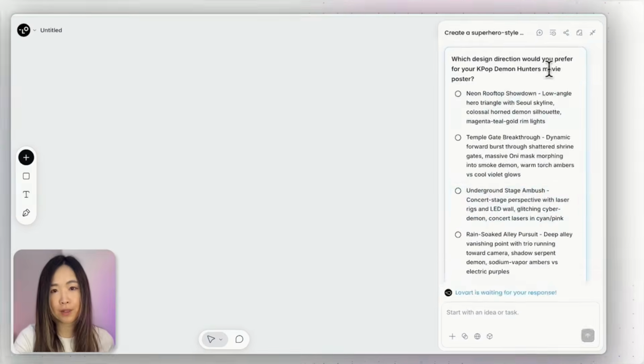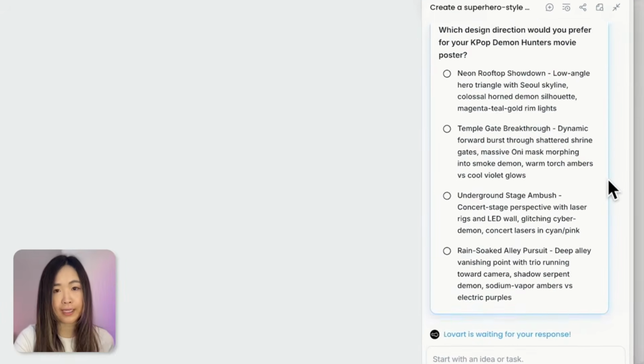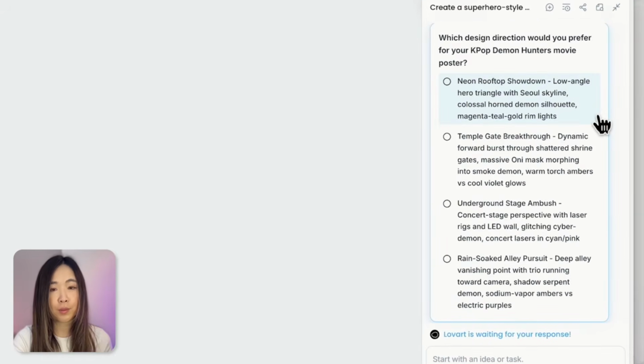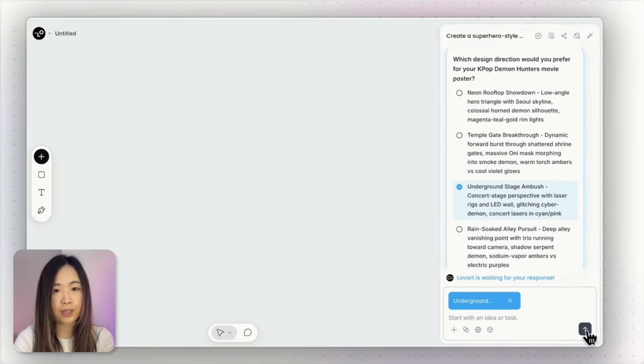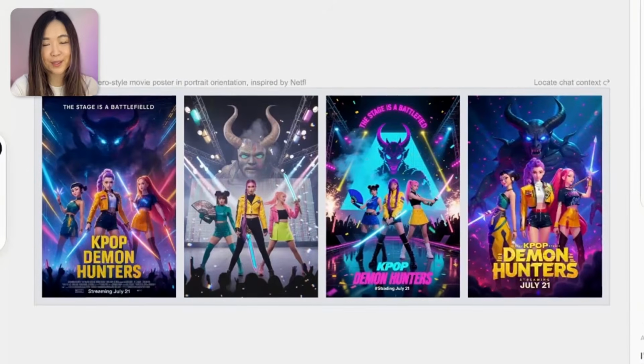Sometimes it will ask follow-up questions to clarify details, especially if there are multiple possibilities you didn't specify in the prompt. In this case, it asked me about the design direction, specifically where the movie poster scene should take place. I'm going with the stadium ambush concert concept, and then I'll send it to the AI to generate. These are some pretty cool results.